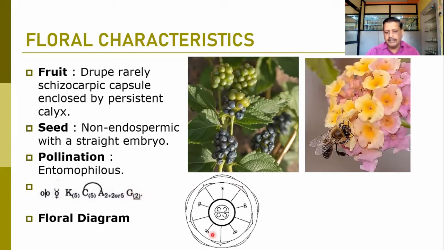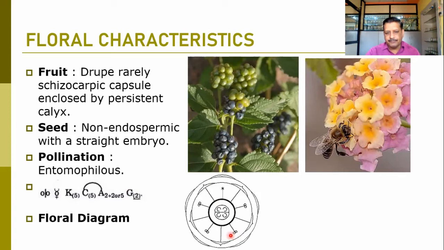Here you can find a typical floral diagram of this family. All the sepals, 5 or 4, whatever it be, are fused. So it has been connected. They are not free here. And valvate type of aestivation is shown here. Here also we can find the corolla members. They are also in the form of a tube. So they have been connected. And so the connectivity is continued here.